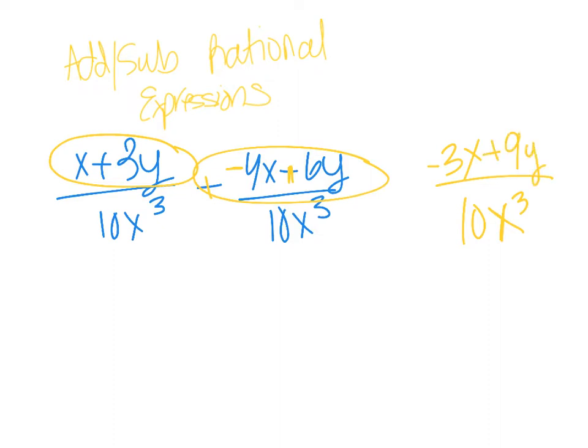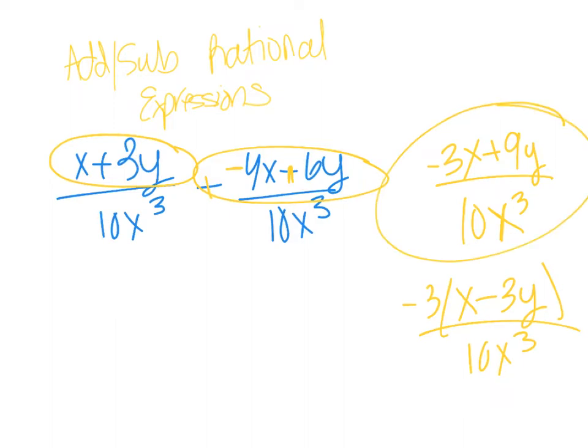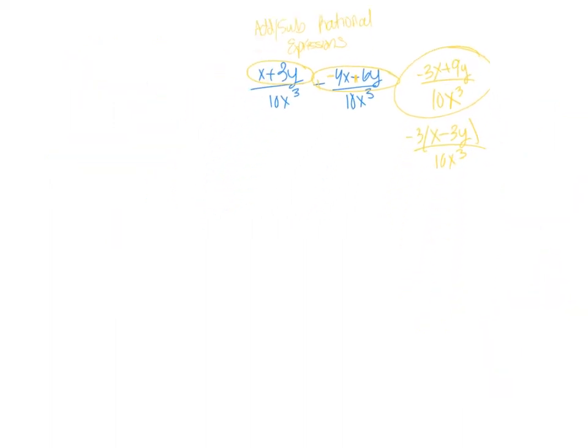From there, if you could simplify, you could. In this case, I can't simplify anything, and so, I mean, you could take out the -3 if you wanted. x minus 3y over 10x cubed, but you don't necessarily have to. So this is your answer right there. Okay, let's try one where they're not the same.